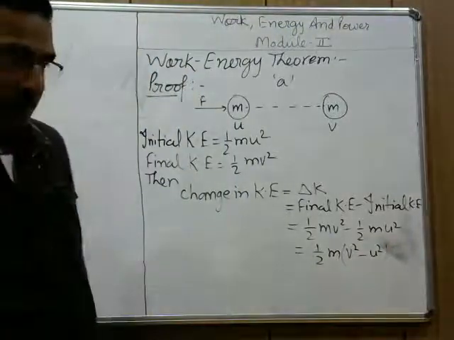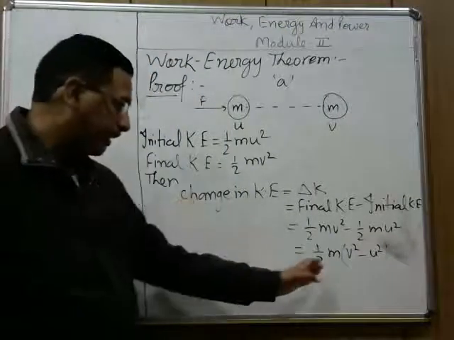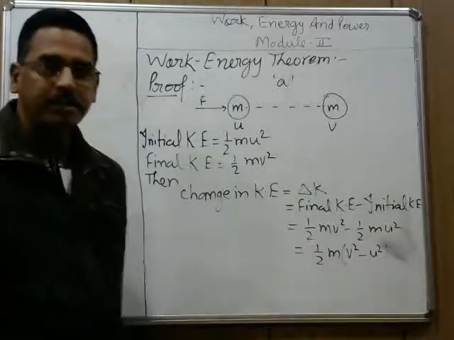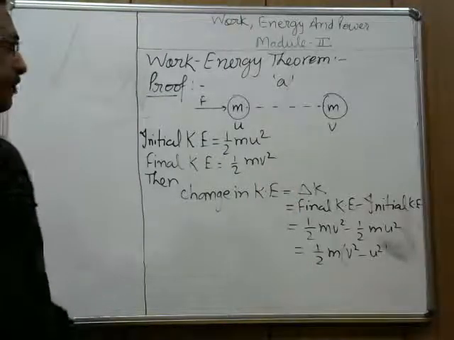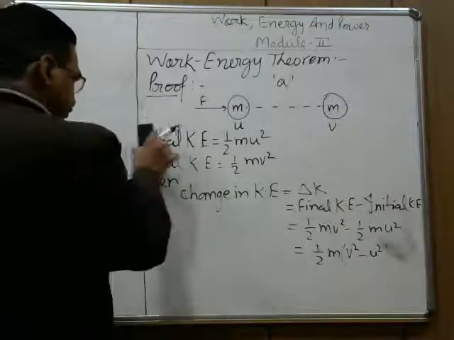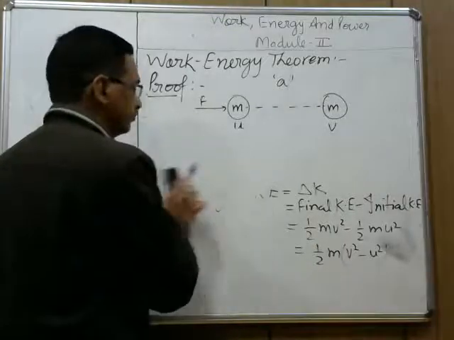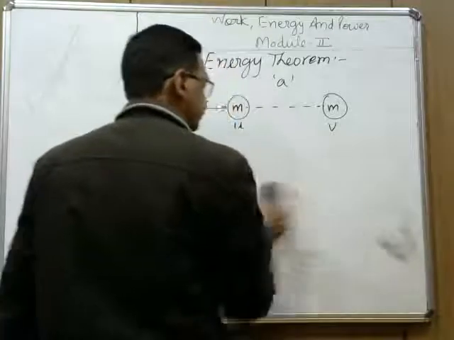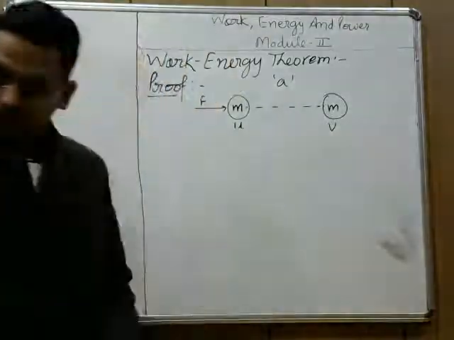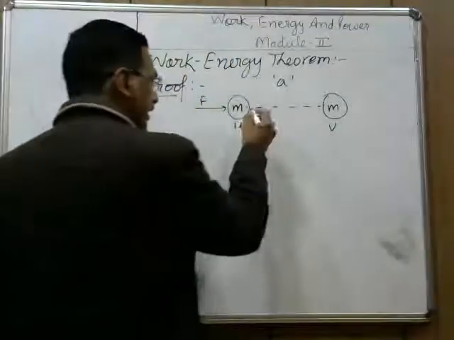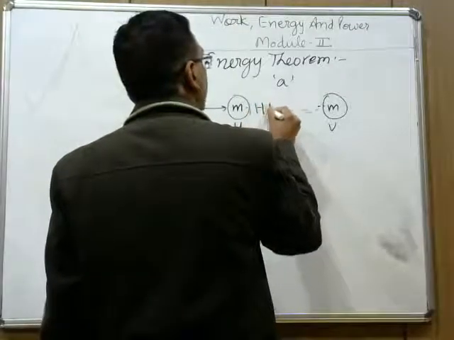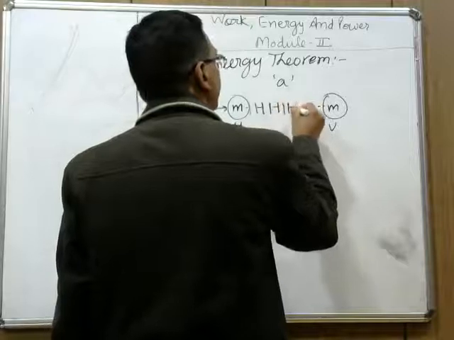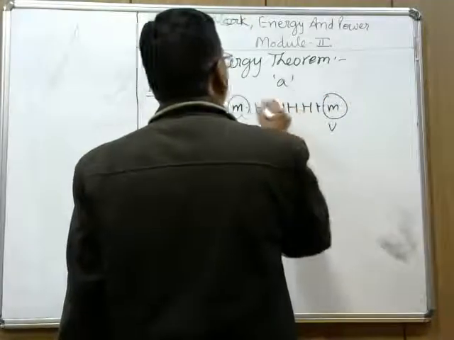Now we have to show that this change in kinetic energy delta k is equal to the work done. This we have to prove. So see the proof. As I told you, the entire displacement will be divided into small parts, and first we will calculate the work done in a small part.